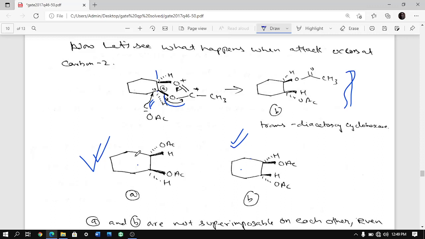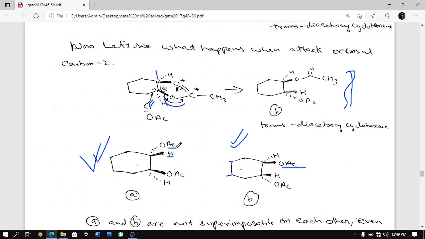If I just lift this molecule and put it on this, then what happens? This carbon superimposes, this carbon superimposes. So this whole part of the ring superimposes, but this OAc is in front, this H is behind. So this OAc will sit on H and this H is sitting on OAc. So this is not superimposable.